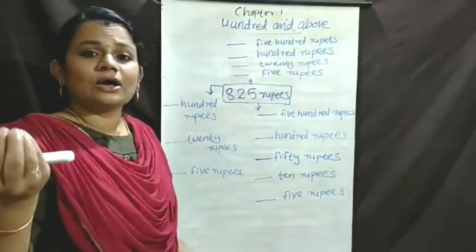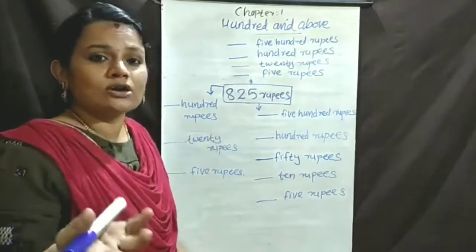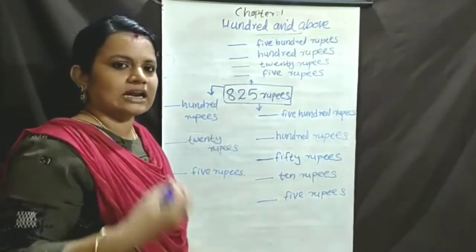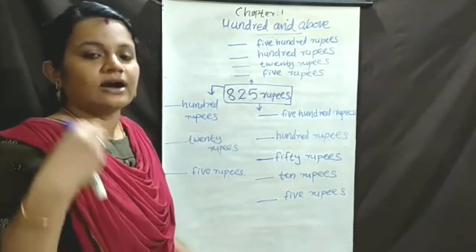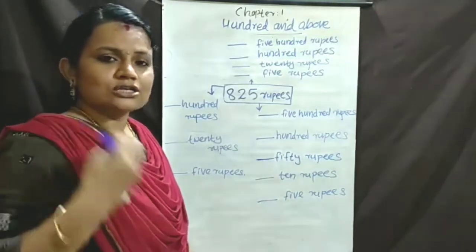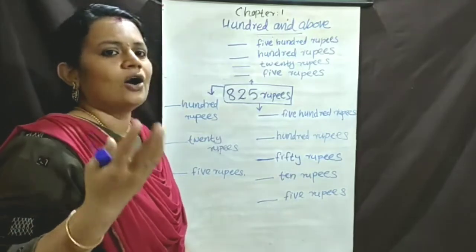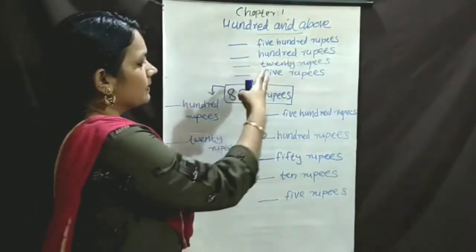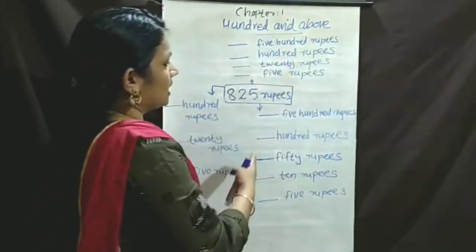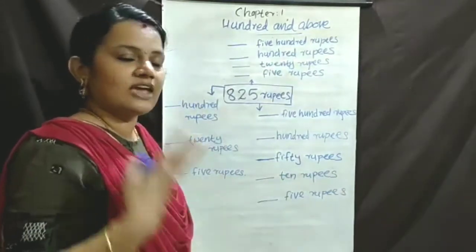Then do you know the rupees? In the last class we saw so many notes. 500, 200, then 500, 25, then 10s. So many notes you saw that. Do you remember that? Okay. Then we are writing so many notes and the rupees is given. You write these 825 in different ways.